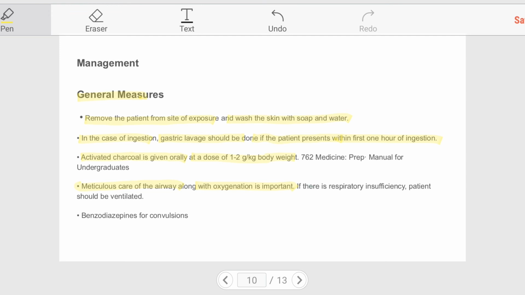Meticulous care of airway along with oxygenation is important. If there is respiratory insufficiency, the patient should be ventilated. Benzodiazepines can be given for convulsions.